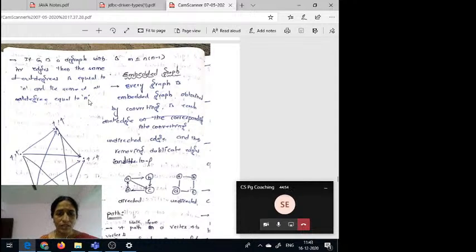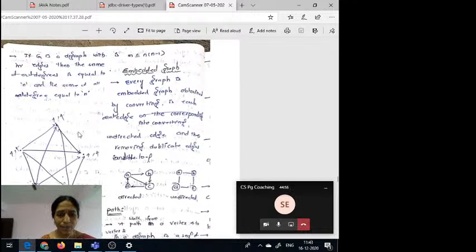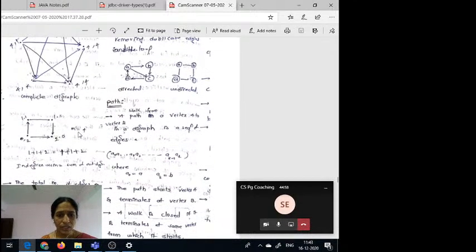So in the complete graph, suppose observe here, this is the graph. Here you can observe in degrees and out degrees. Suppose 0, 2, 2, 0, 1, 1, 1, 2.